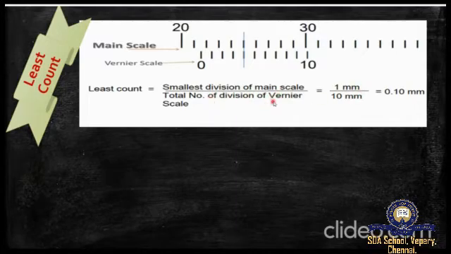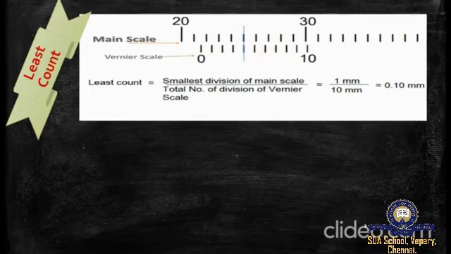And total number of divisions of vernier scale. The vernier scale has 10 divisions, right? It has been divided into 10 divisions. So the total number of divisions would be 10. So 1 by 10 millimeter, which gives 0.1 millimeter, or it can be stated as 0.01 centimeter.